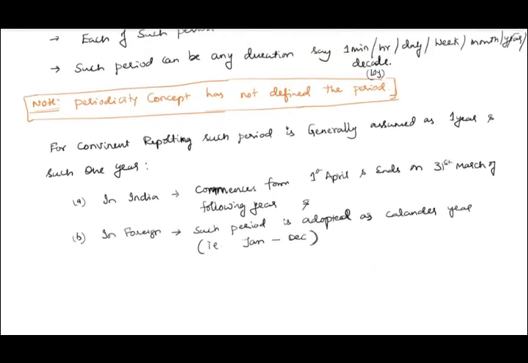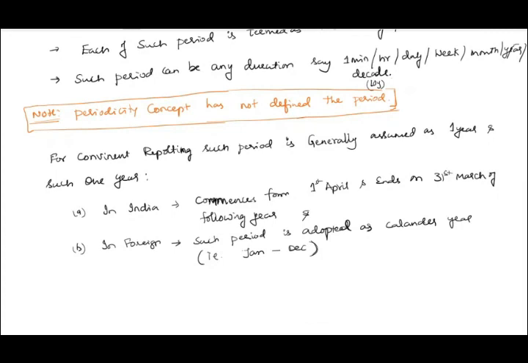Now tell me, my dear friends, as per periodicity concept, the accounting period should be 1 year. True or false? False. Reason? Because it does not define any period, it can be of any duration.